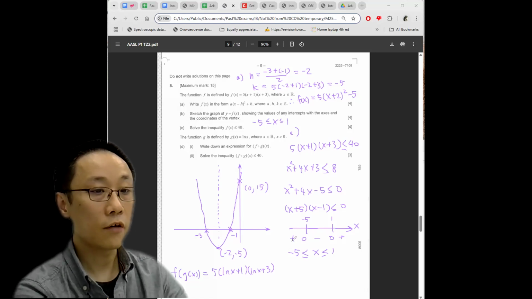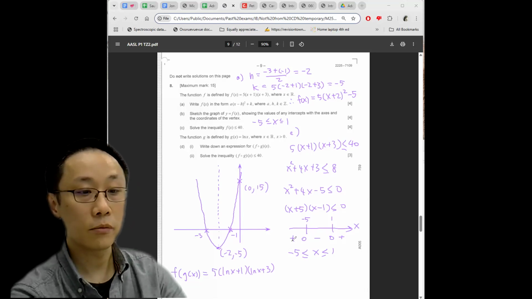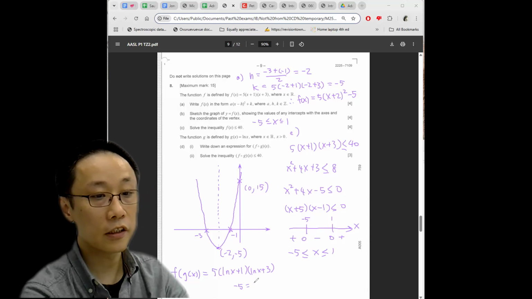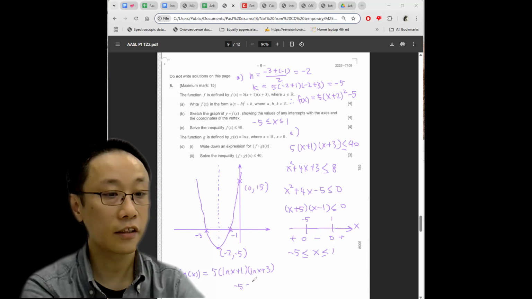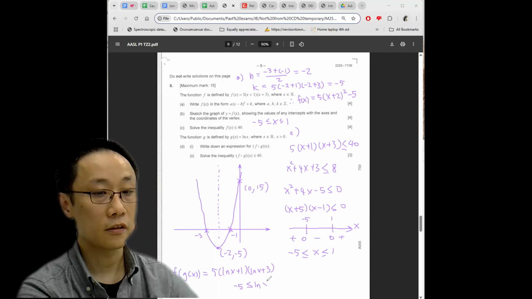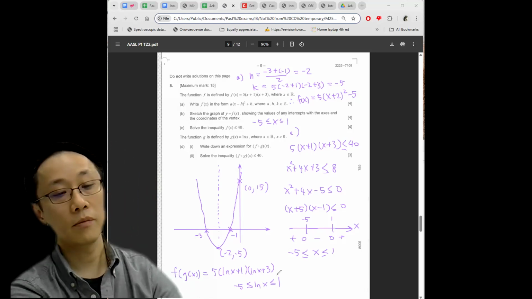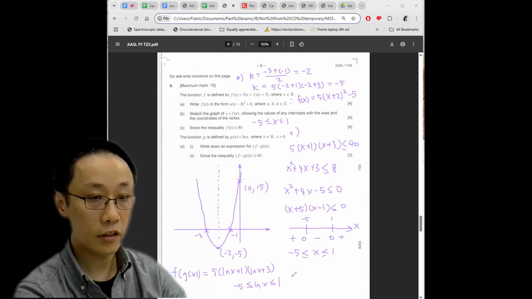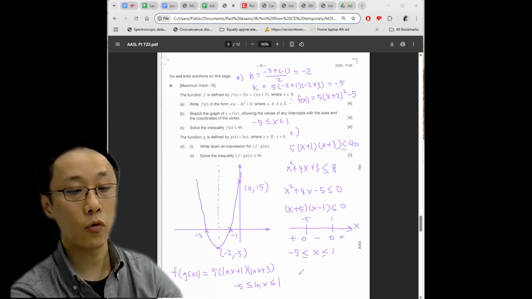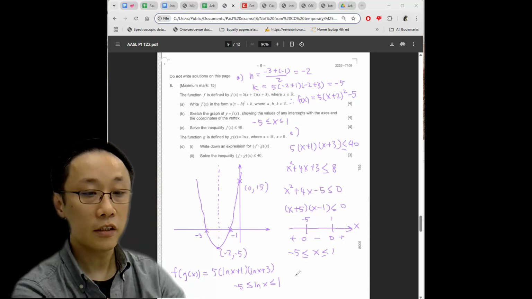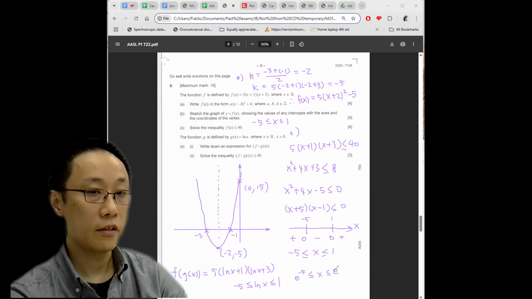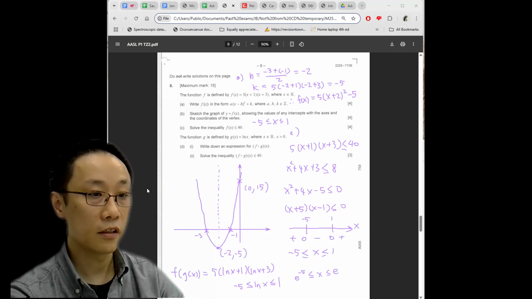And in part 2, to solve the inequality, we can just refer to the previous result. -5 less than ln x instead of regular x, less than 1. And because of the property of natural log, you can just exponentiate everything within this sandwich inequality with no worries about having to flip signs. e to the -5 less than x less than e to the 1, which is just e. Easy question.